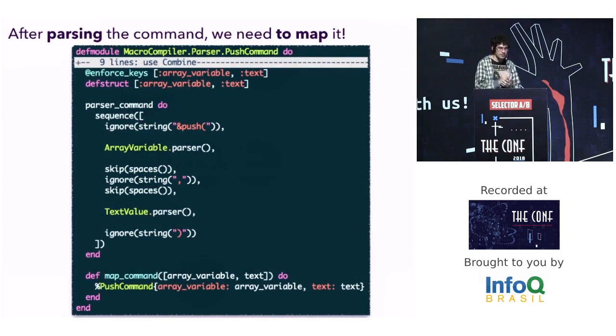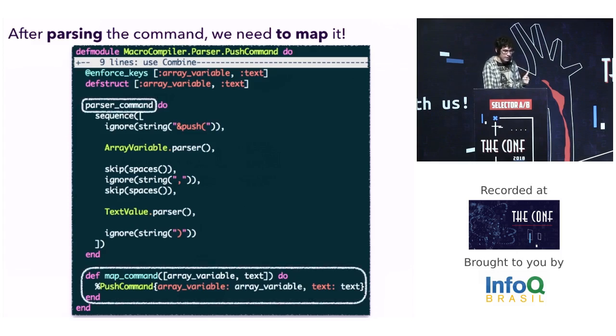After running the parser, we need to map the result to save it on the AST. We can map it to a structure in Elixir because it will be easy to work with in the next steps. In this case, each structure is a node on our AST.